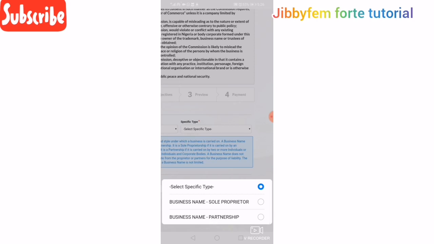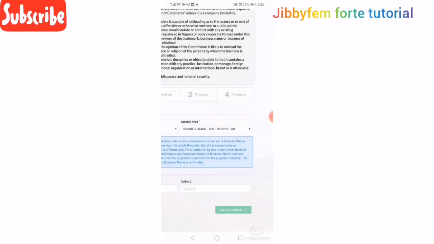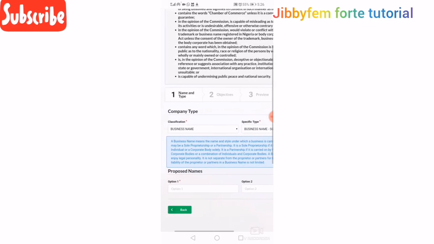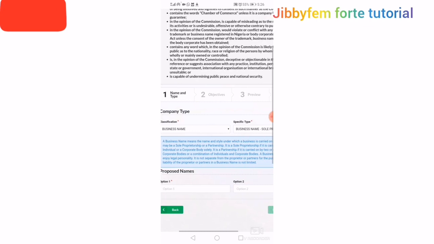You can see it's asking if it's a business name, you are the sole owner. If you are into partnership, like I was introducing in the course, I told us, do you want to run your business alone? Do you want to do partnership? On what basis do you want to do? So if yours is partnership, probably you have 2 people in it, you are going to just click partnership. And if it's just you alone, you are just going to pick the sole proprietorship. Now let's go to the other one.